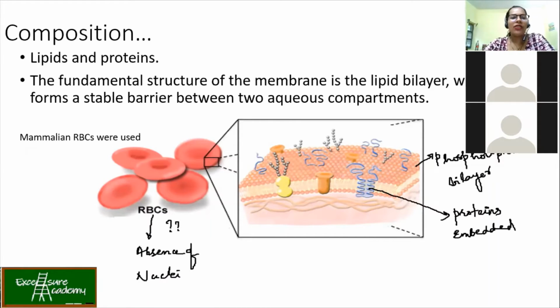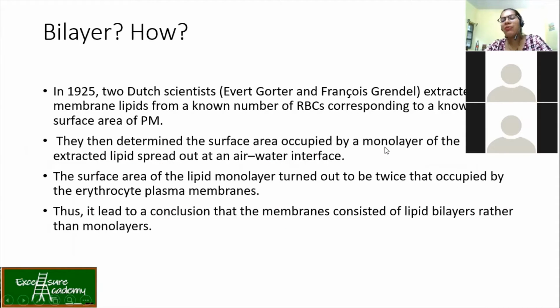Okay. So now we know that the composition of the plasma membrane is that it has both lipids and proteins, and it is a bilayer. Now how was it known that it was a bilayer? With the help of the scientists who studied it, and they were using the concepts of maths. See, this is why I said to do bio, you need to know maths. Now, how was it actually done?